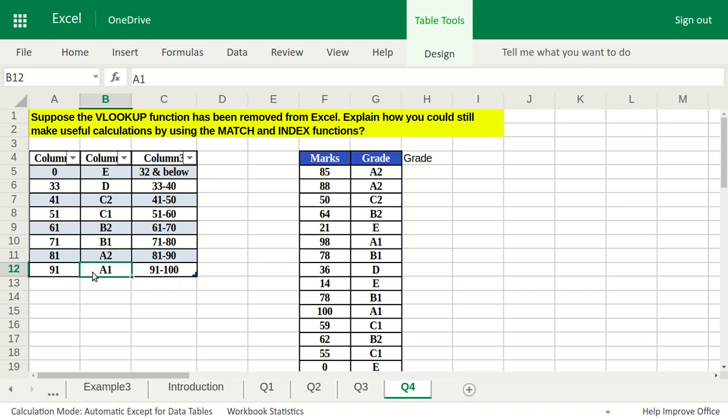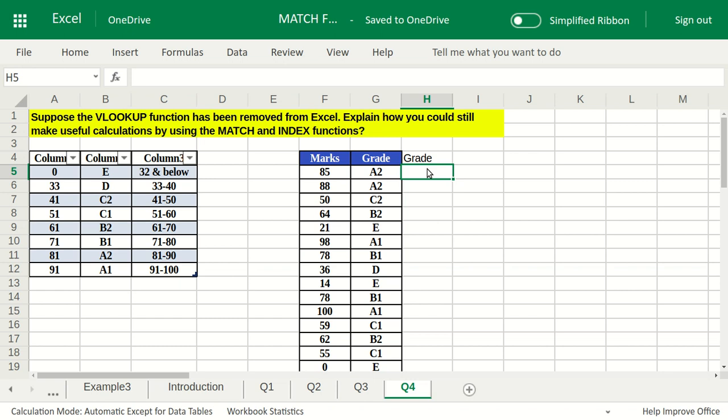So it's going to give us the A1 grade. Now at one glance we'd say I cannot solve it by INDEX and MATCH, because in the VLOOKUP function we took the advantage of TRUE, and that's how we solved this question. But in the case of the INDEX function, we don't have TRUE and FALSE, we just have the range. You just select the range, say the row number, say the column number, and you get the value there. So you might think I can do it, but only for these exact values, and we don't want to do it exactly like that.